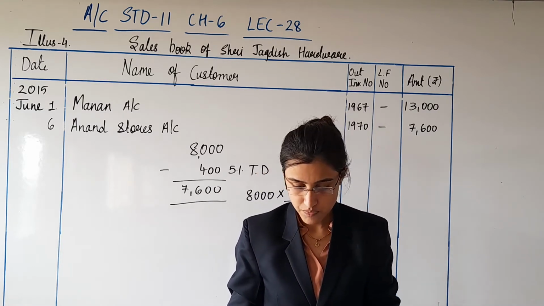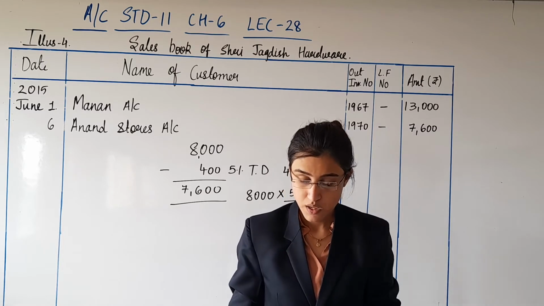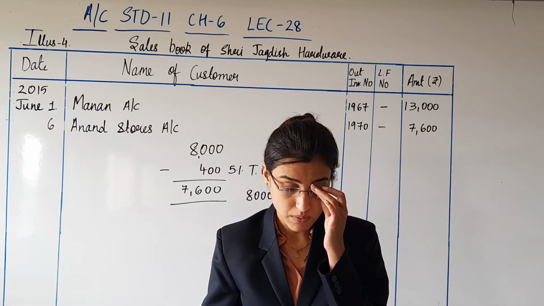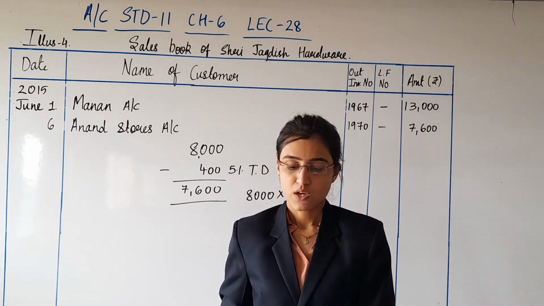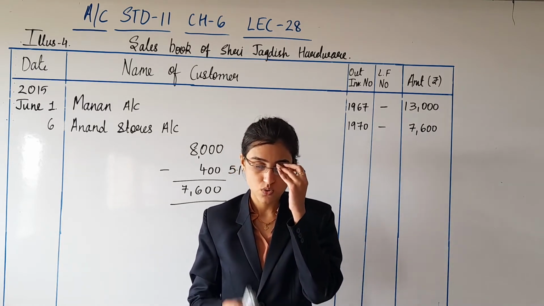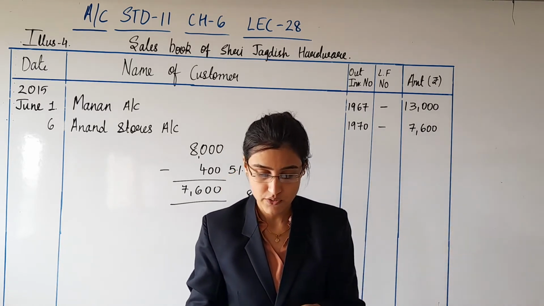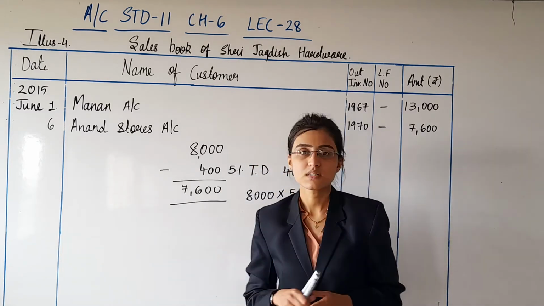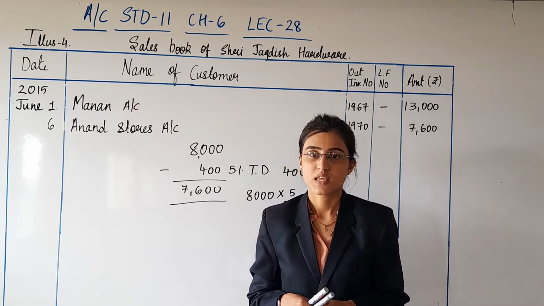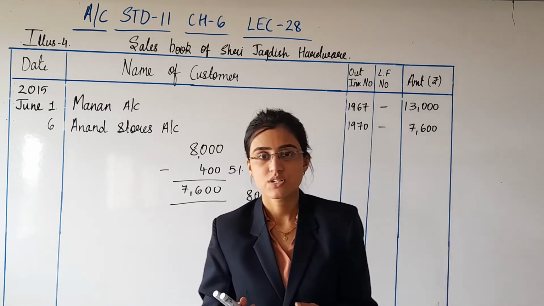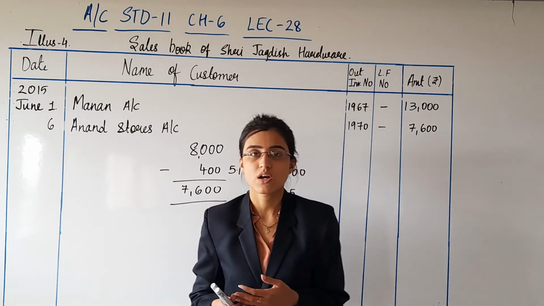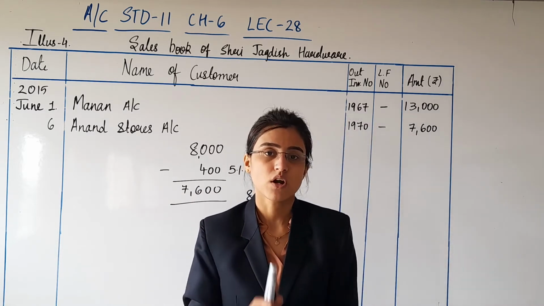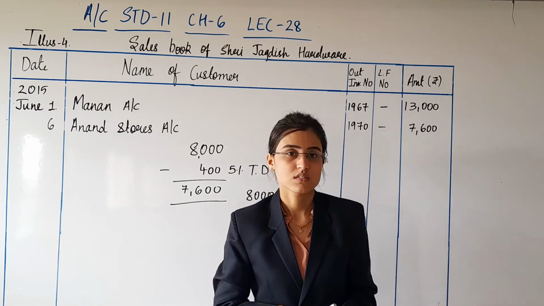So then, talking about the labor of rupees 300. 300 is not recorded here, and we have a note for this on 6th of June. It says rupees 300 paid on behalf of Anand Stores for labor will be recorded on the payment side of cash book. Anything that is paid in cash cannot be recorded here, and that is the reason the labor has not been added. That payment is in cash, and all the payments in cash are recorded in cash book. That's the reason the labor charges have not been considered here in this sum.